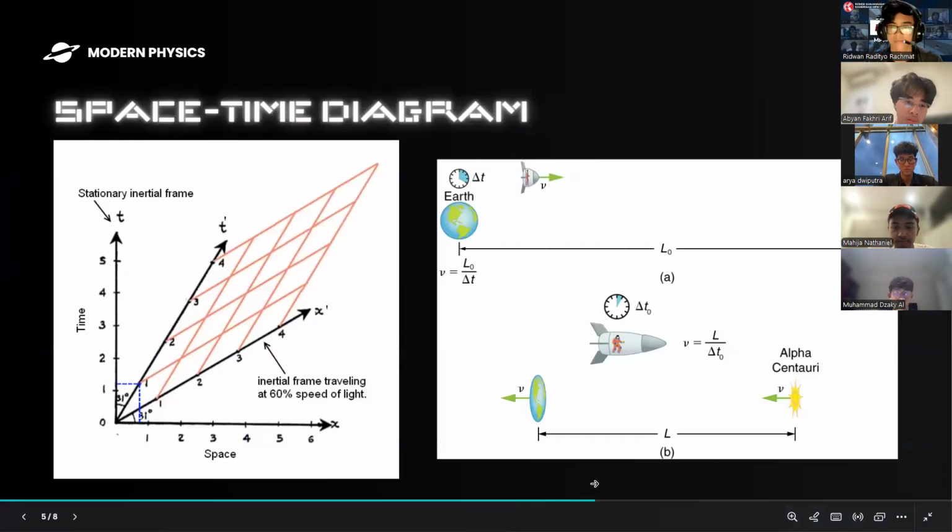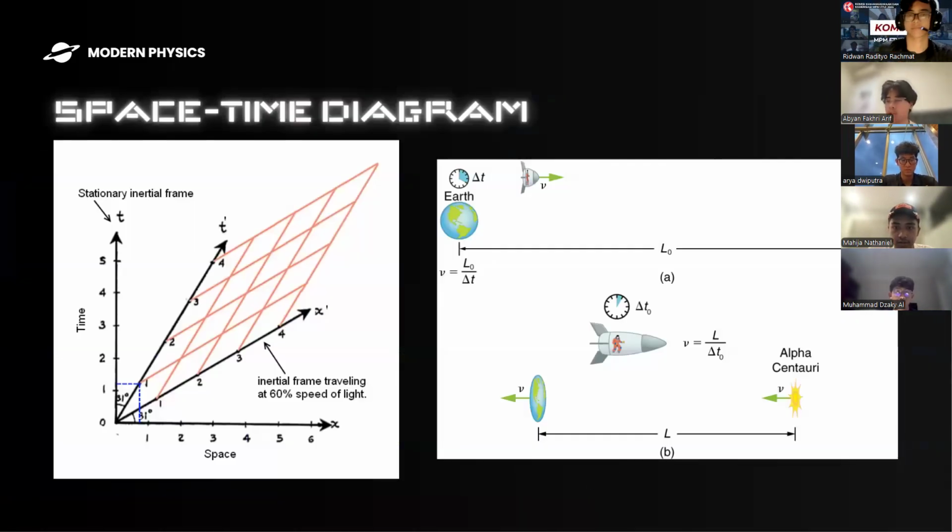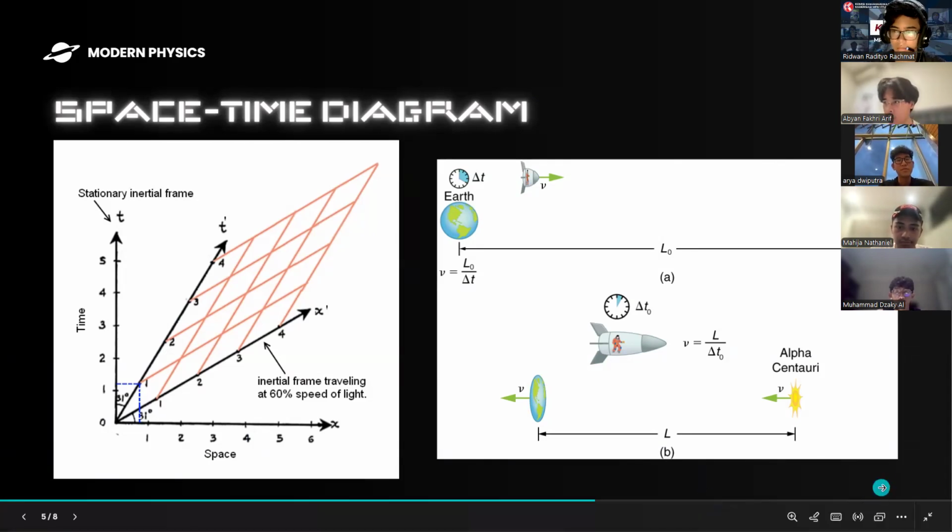Next. So this is a space-time diagram, which is more commonly referred to as the Minkowski or the Lorentz diagram. As you can see, as we get closer to the speed of light in the left diagram, space and time themselves actually dilate. So for example, from our point of view, we see that they're going a distance of 5, but when they're going 0.6 times the speed of light, they're actually only going a distance of around maybe 4 or 3.7. So we could see that space-time actually changes as we get closer to the speed of light. And this is a parabolic equation if we were to plot it on a graph.